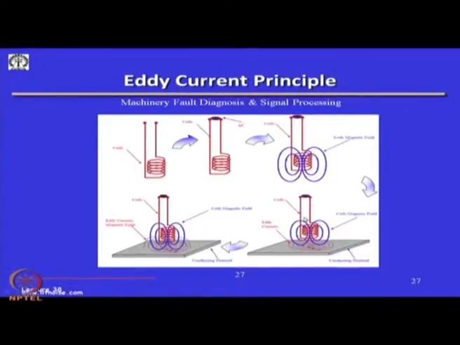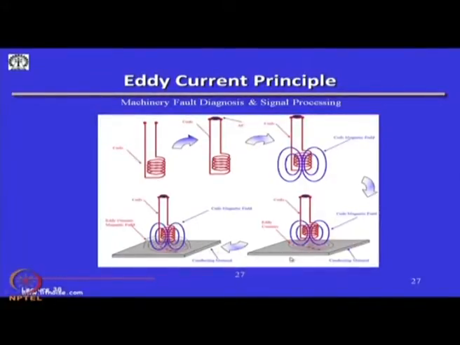Now, what happens if I bring this coil, because of its magnetic field, near a conducting material? A series of circular eddy currents will be formed. Okay. Now, this eddy current will also have a magnetic field.